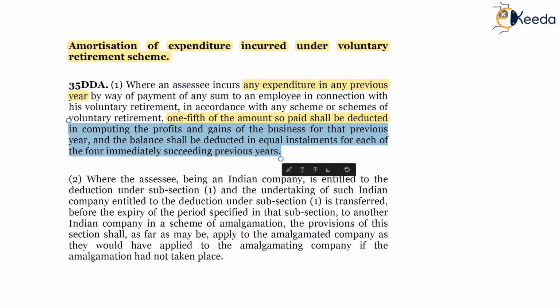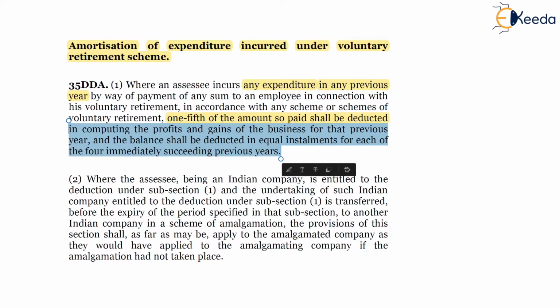So 1/5 of the amount will be allowed in the previous year in which the employee voluntarily retires, and it will be followed by the immediately 4 succeeding previous years. The remaining installment will be available in the immediately 4 succeeding previous years to the SSC.